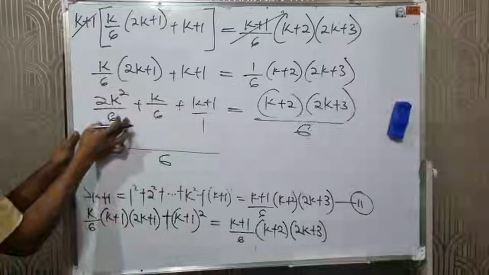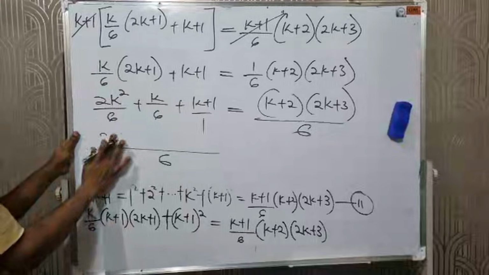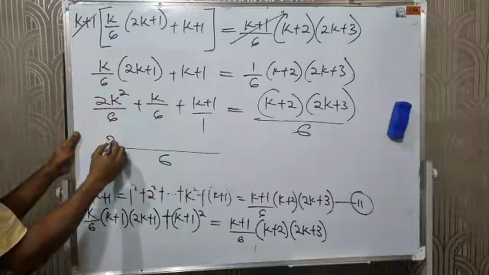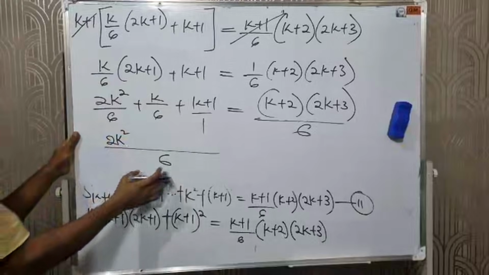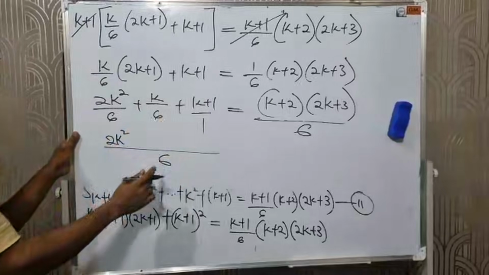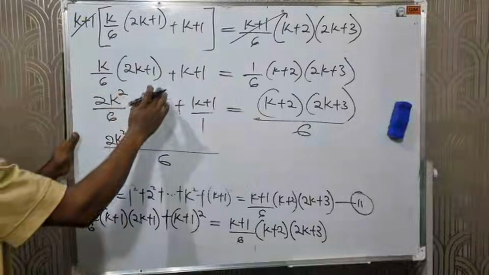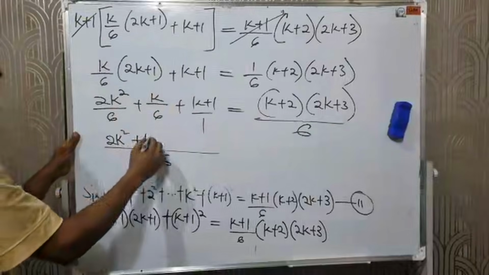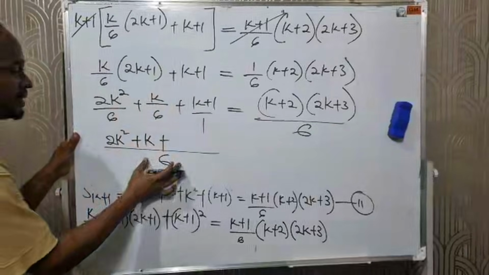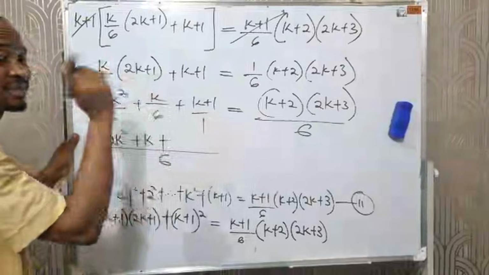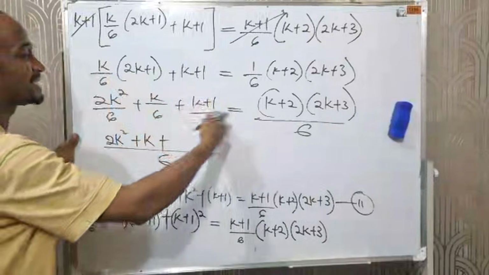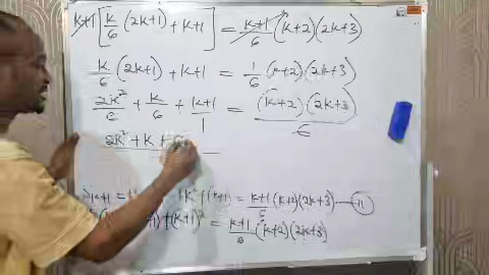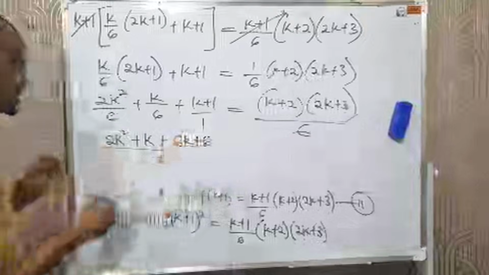Divide 6 by 6, we have what? 1. 1 times 2k squared is 2k squared. Divide 6 by 6, we have what? 1. 1 times k is k. Plus, divide 6 by 1, we have 6. Multiply 6 by k plus 1, gives us 6k plus 6.